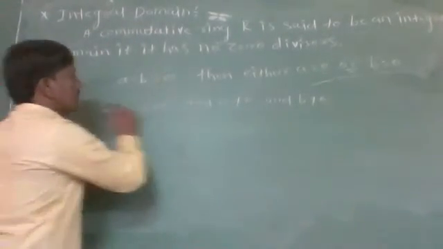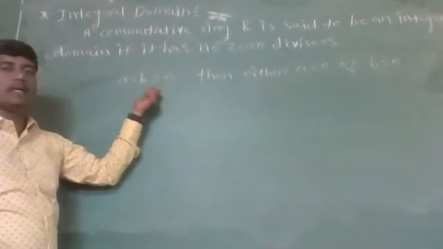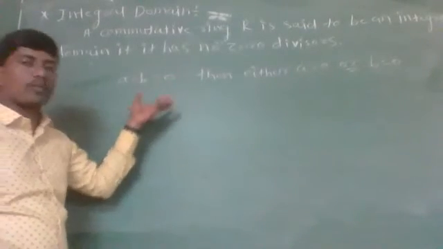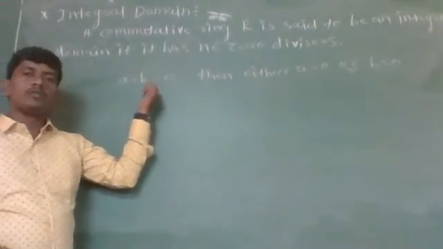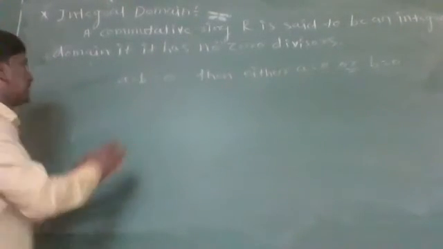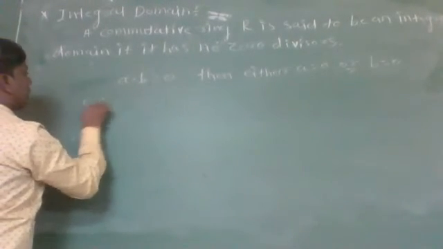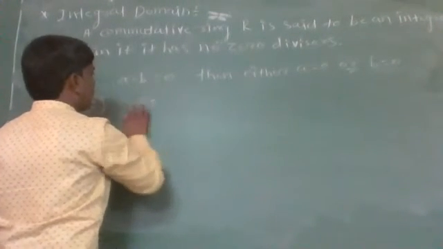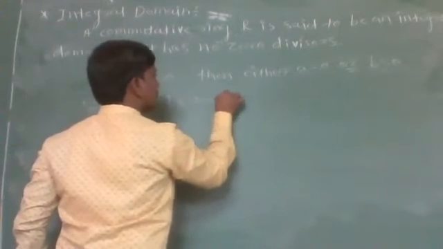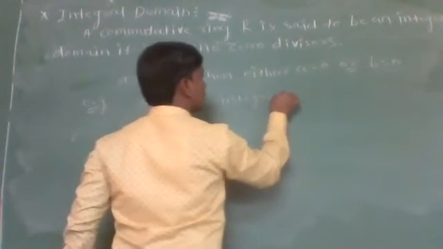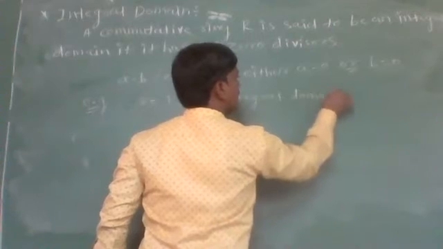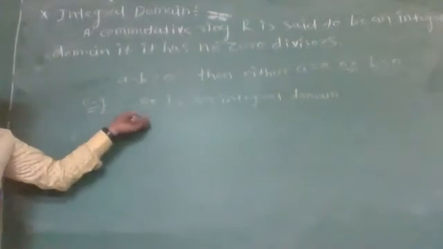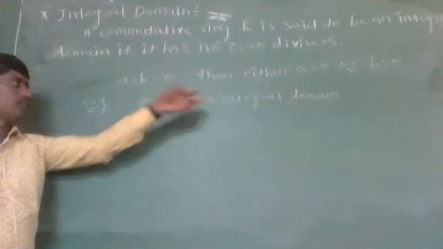So a commutative ring R is said to be an integral domain if it has no zero divisors. That is, if the product of two elements in R is equal to 0, then at least one of them is equal to 0. For example, Z5 is an integral domain. If we take any two non-zero elements in Z5, then the product is again non-zero.